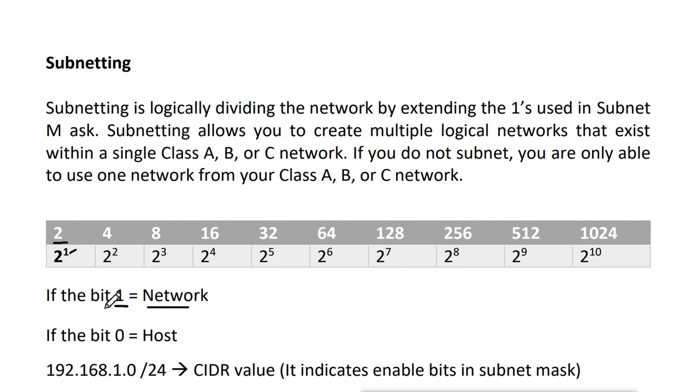If one bit is 0, 0 means host, so we get 2 hosts.